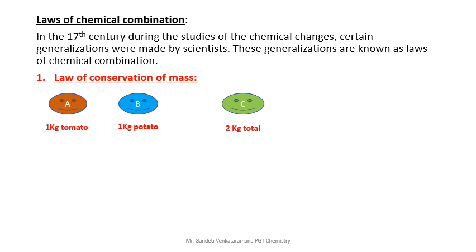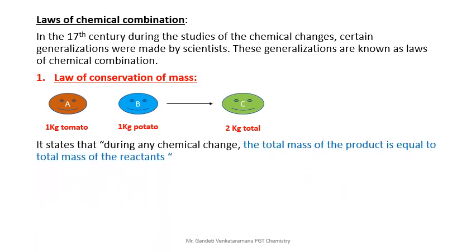Now we will see. Finally, it states that during any chemical change, the total mass of the products is equal to the total mass of the reactants. This is the statement of the law of conservation of mass.